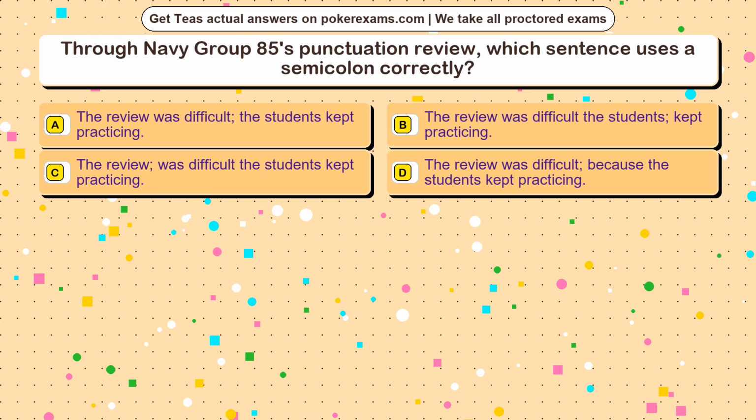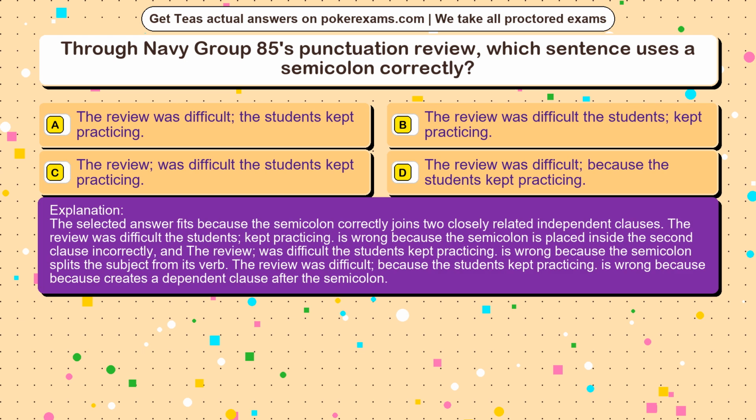The correct answer is option. The selected answer fits because the semicolon correctly joins two closely related independent clauses. The review was difficult, the students kept practicing. Is wrong because the semicolon is placed inside the second clause incorrectly, and the review was difficult, the students kept practicing. Is wrong because the semicolon splits the subject from its verb. The review was difficult because the students kept practicing. Is wrong because it creates a dependent clause after the semicolon.